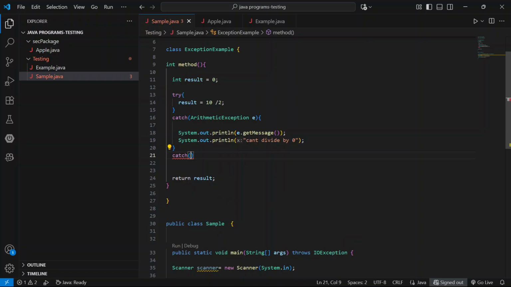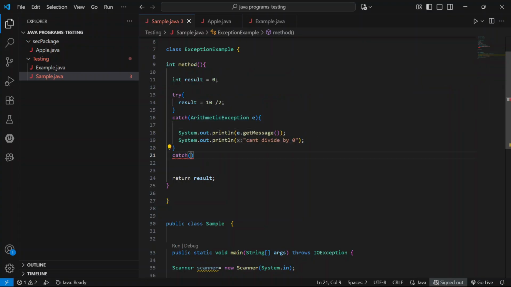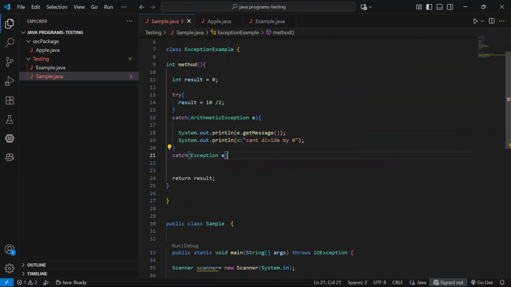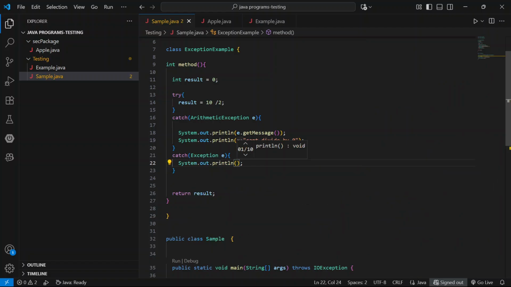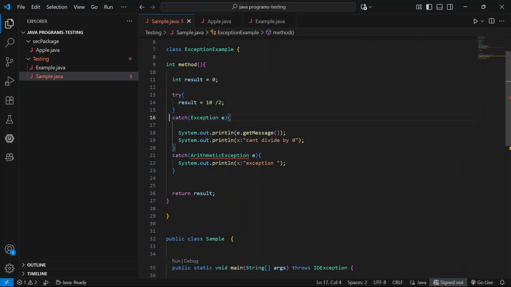One or two, three, four, but we must follow the hierarchy. Arithmetic exception is a subclass of exception. So here first we write the subclass, next the parent class. For example, write it the other way around. It throws an error because of an unreachable catch block, since it is already handled by the earlier catch block. That catch block catches the exception, so this one is unreachable.